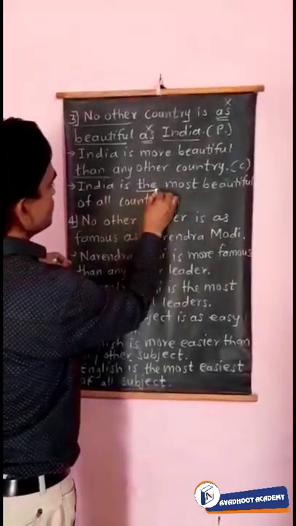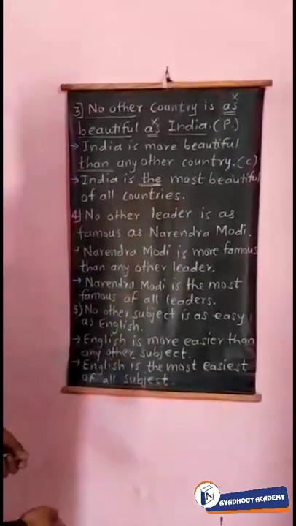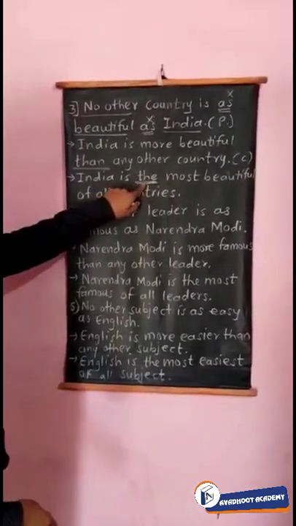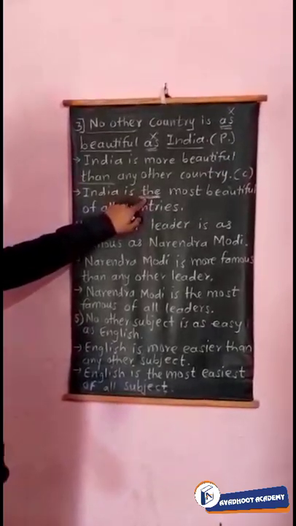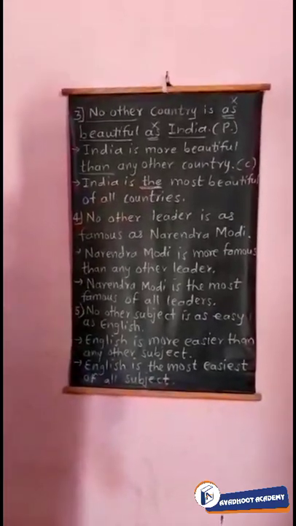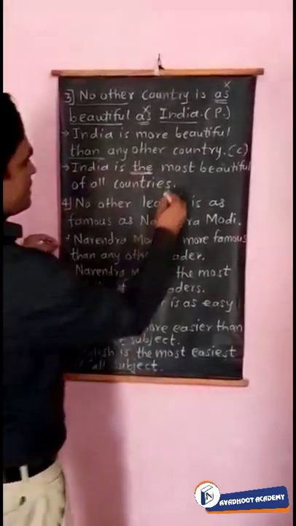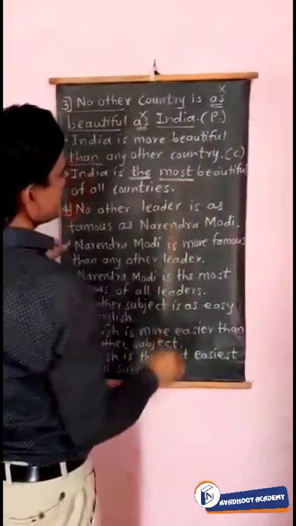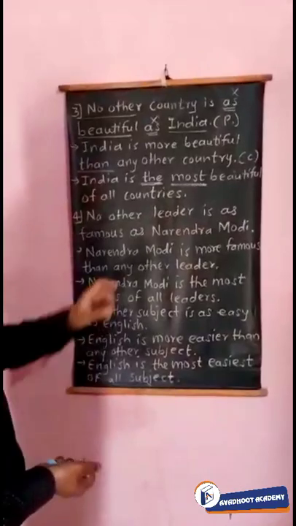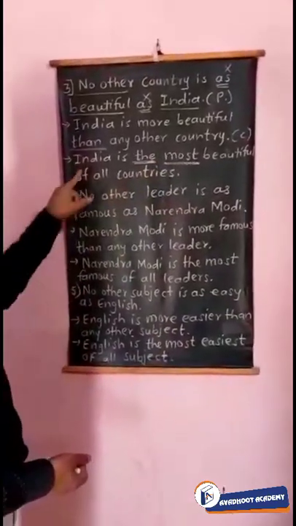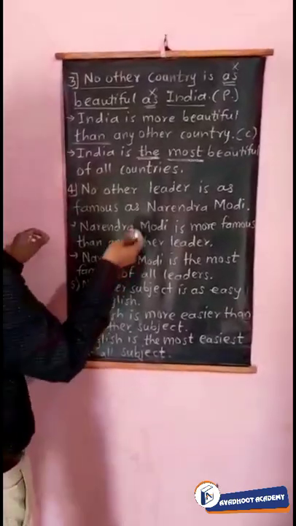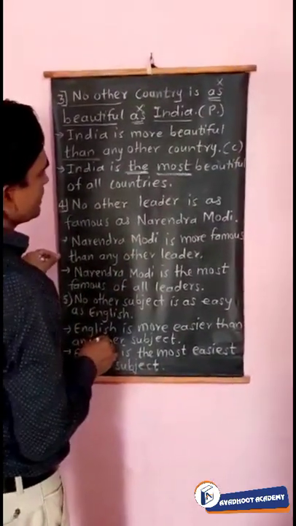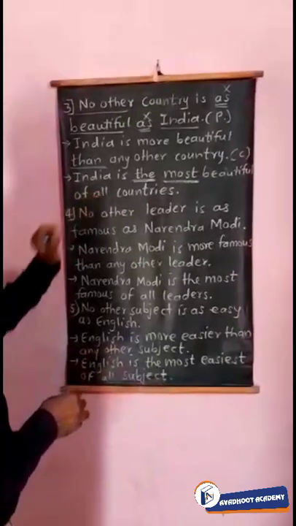India is the, that is in all superlative degrees. The word the is very important. Without the word the, means the article the, the superlative degree will not be made. After that, the word most or est will also be there before or after the adjective. So India is the most beautiful of all countries. Means India is the superior country than all other countries.